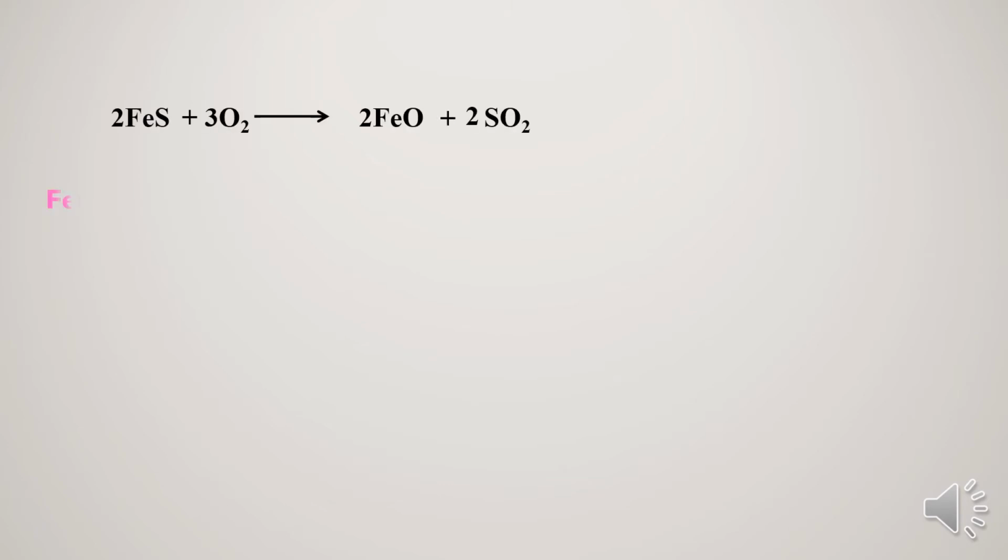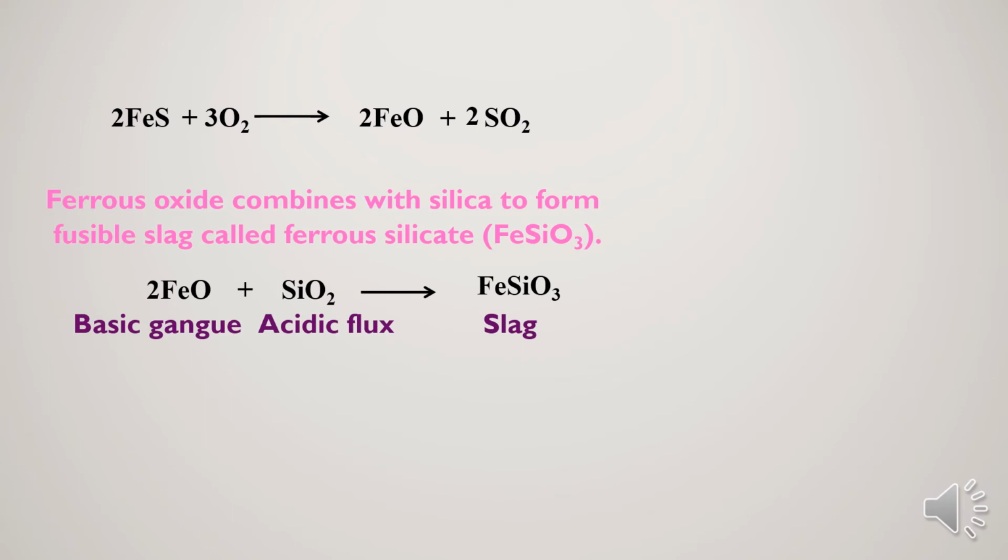In the above slide we have seen that in a blast furnace we have taken concentrated ore, powdered coke, as well as sand. The role of coke is that it acts as fuel as well as reducing agent, whereas sand acts as flux.